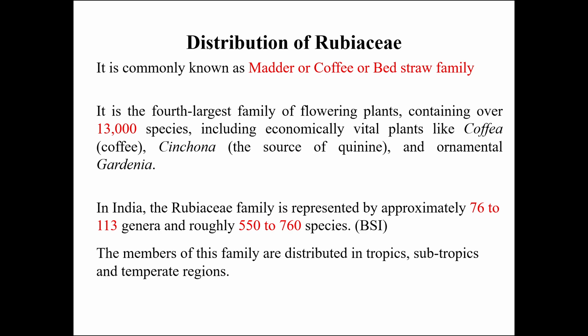In India, the Rubiaceae family is represented by approximately 76 to 113 genera and roughly 550 to 760 species, and this is cited by BSI, which is the Botanical Survey of India. And the distribution is mostly tropical, subtropical, and temperate regions.